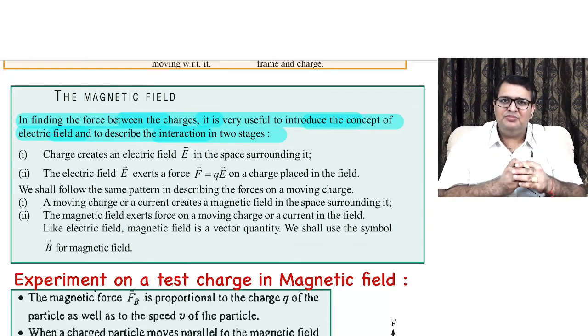In electrostatics, one charge used to create a region of influence around itself, and if some other charge comes into that region, it experiences a force. So we said that electric field and electric force have a cause and effect relationship, where the cause is electric field and the effect is electric force.